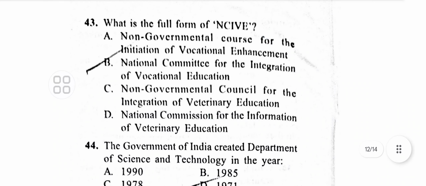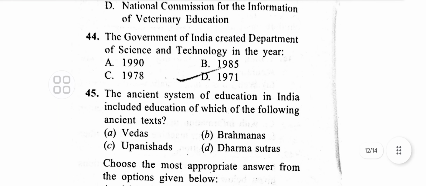What is the full form of NCIV? NCIV, it is an acronym which is not defined explicitly in any Indian educational policy available. The option that makes the most sense in the context of the Indian education system is National Committee for the Integration of Vocational Education. This aligns with India's emphasis on integrating vocational education into mainstream education as per the NEP 2020. So it's 43B. The Government of India created the Department of Science and Technology in which year?